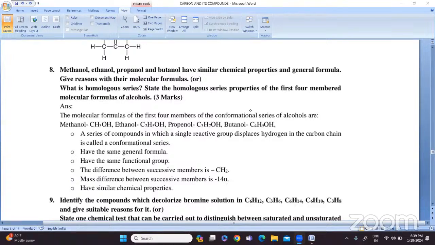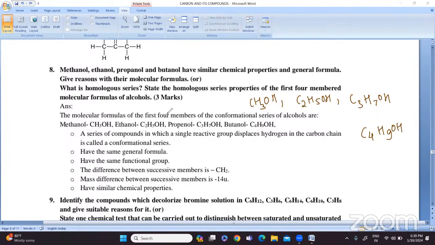So the molecular formulas of the first four members of alcohols are, first is methanol. When you have one carbon atom, it is methanol, CH3OH. Then ethanol is C2H5OH. Then propanol is C3H7OH. And butanol is C4H9OH. So this is about the molecular formulas of the alcohols.